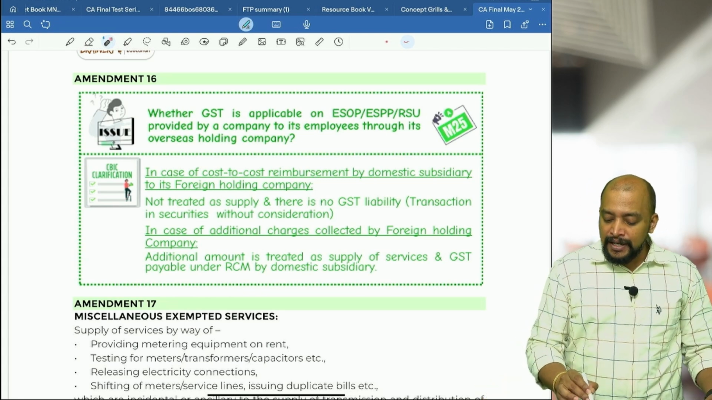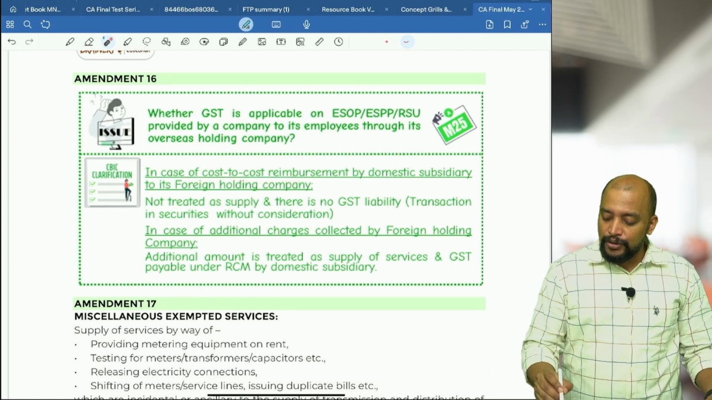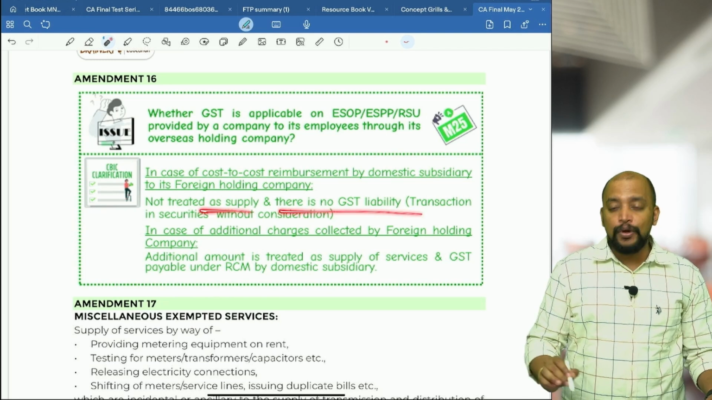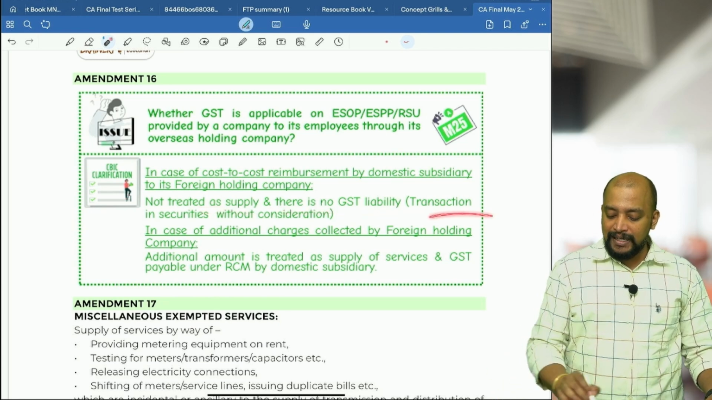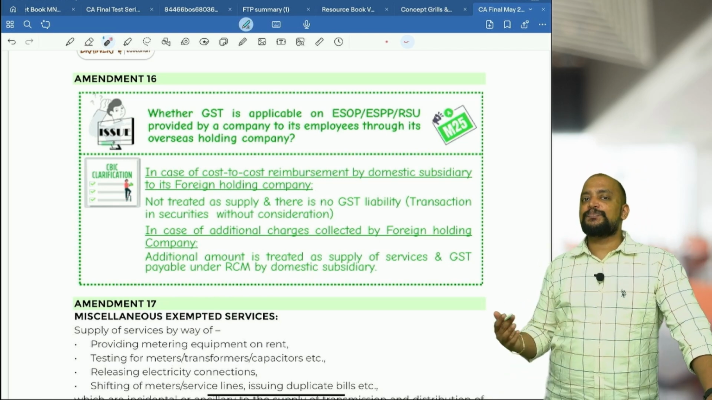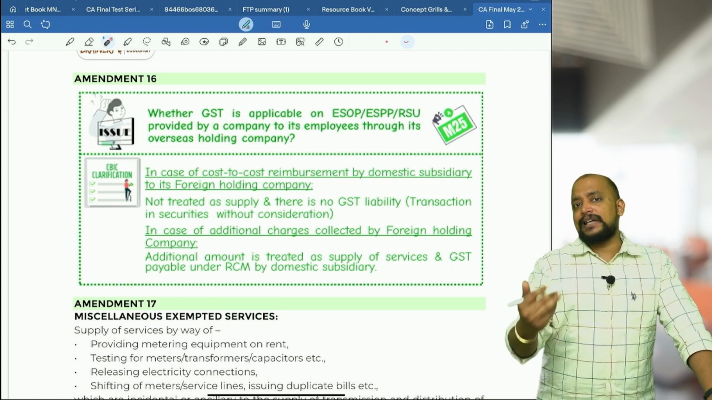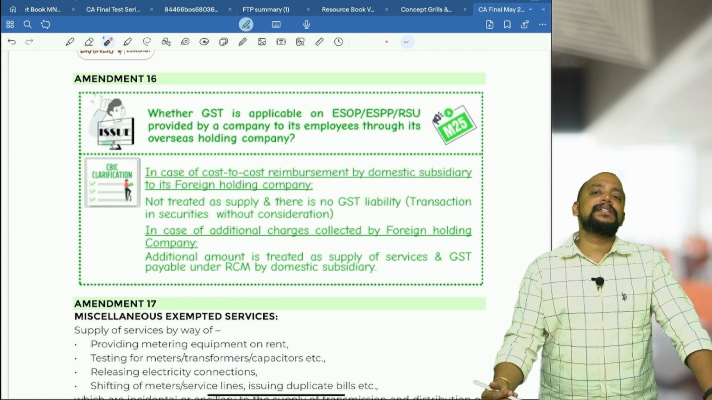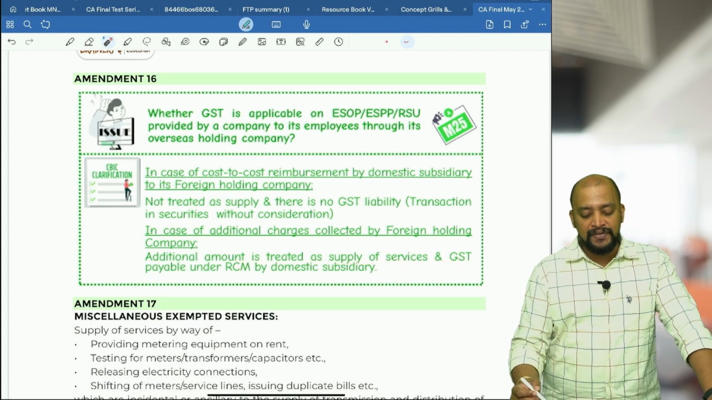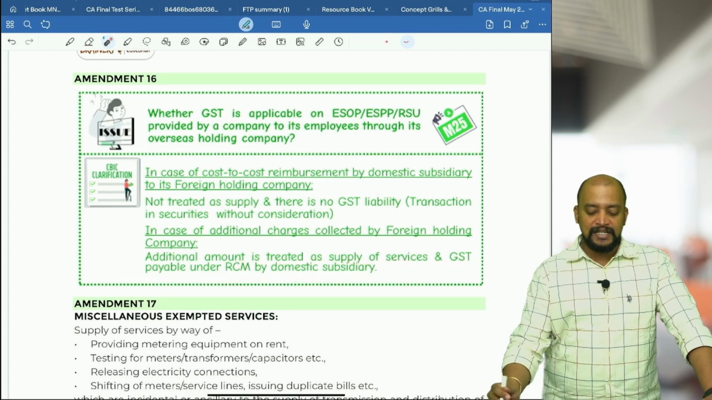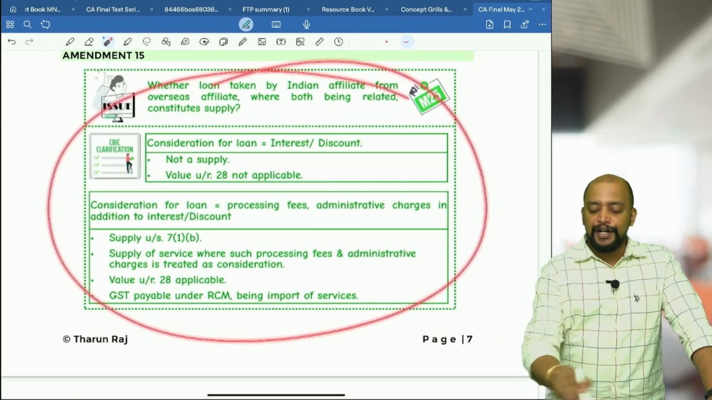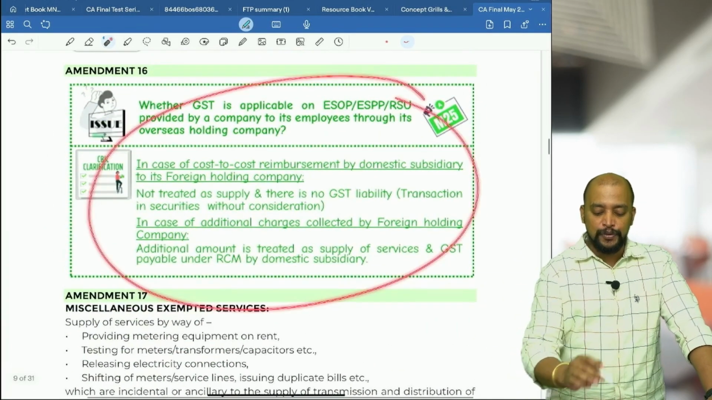So see this, in case of cost to cost reimbursement by the domestic subsidiary company to its foreign holding company, it is not treated as supply as there is no GST liability. Basically it will be a transaction in securities without consideration. Suppose for these ESOPs, ESPPs, etc., if they pay some additional charges, then that particular additional charge will become supply and consequently GST will be payable. Additional amount is treated as supply of service and GST is payable under RCM by the domestic subsidiary. So basically these two are connected if you see. So this is one point related to the loan and this is another point related to ESOPs, etc.